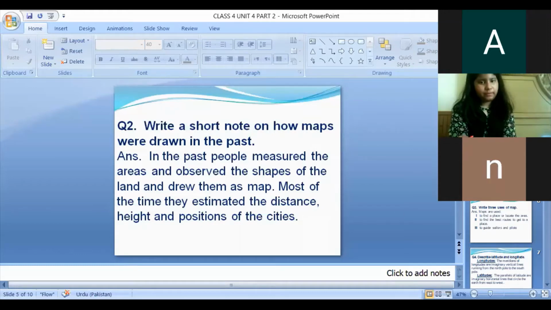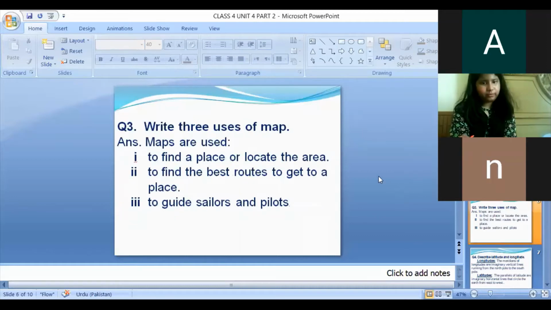Okay, this is question number 2. Number 3, write 3 uses of maps. Maps are used to find a place or locate an area, to find the best roads to get to a place, to guide the sailors and pilots.